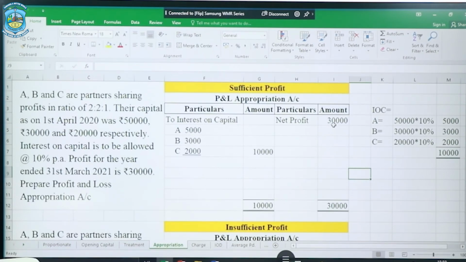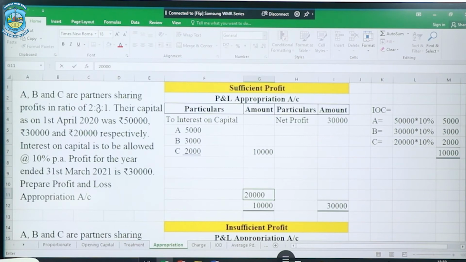Now let us find that the total of the credit side is 30,000, that is the net profit, and how much we have given away as interest on capital, 10,000, that means 20,000 still remains. So this 20,000 is the disposable profit which shall be divided among the partners in the profit sharing ratio.